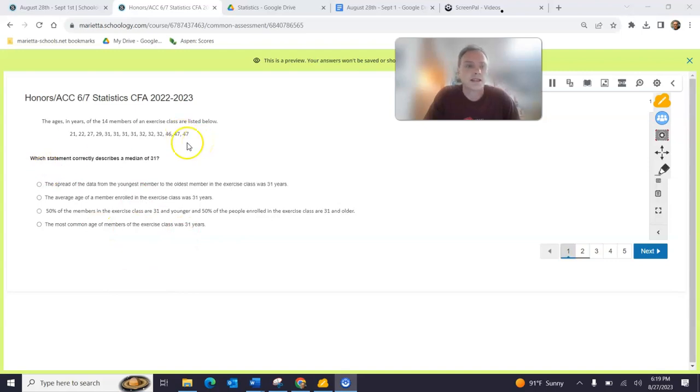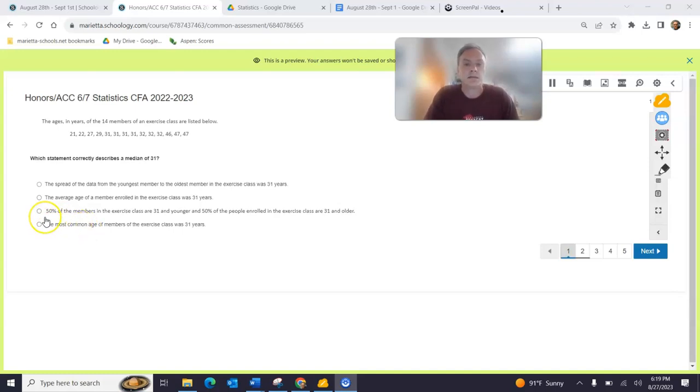Wasn't that nice? And then it says, which statement correctly describes a median of 31? So it's asking you to describe the median. What do you know about the median? Is it the spread of data? No, the median is the center of data. The center. It's not the spread of data, not how spread out it is. Is it the average age? No, that's the mean. The mean is the average. It's also not the most common age, because that is the mode.